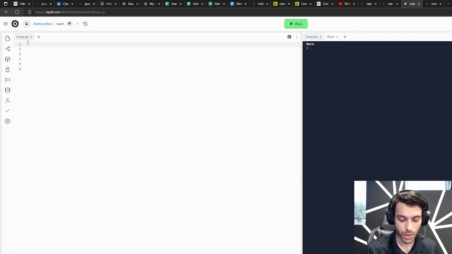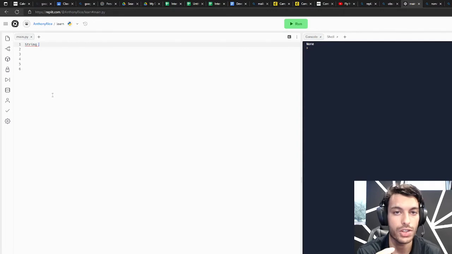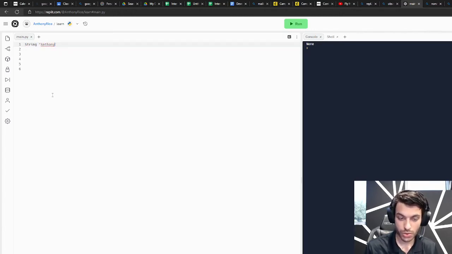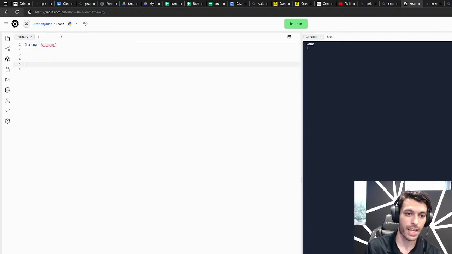So the very first one is a string. This is one of the most common data types out there, and is used across all languages. But a string is essentially a series of characters encapsulated by quotation marks or an apostrophe. You'll also see an apostrophe here like so. This normally represents data. It can represent a customer's name, their age, their email, a whole lot of things, but essentially it's generally stored like this as a string.